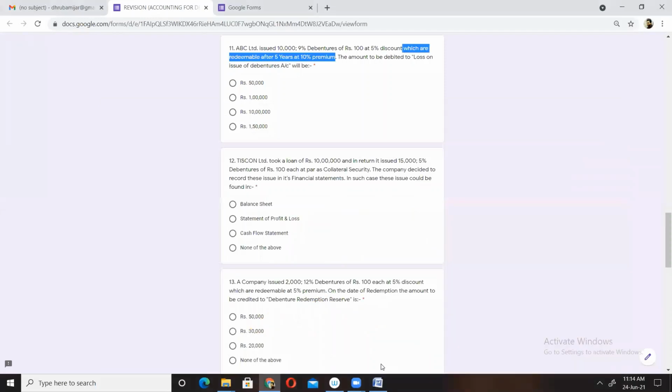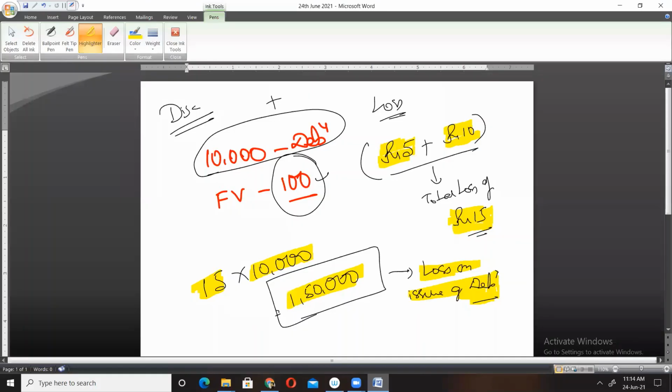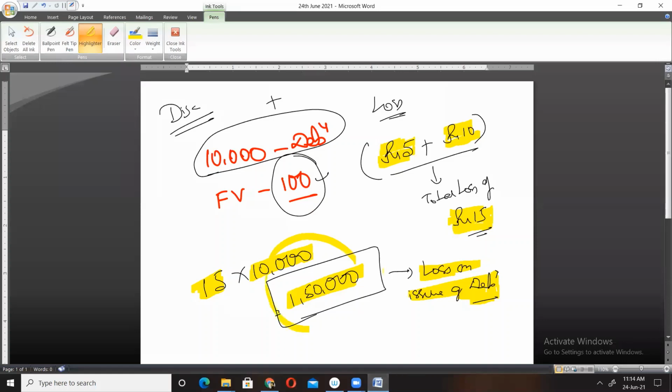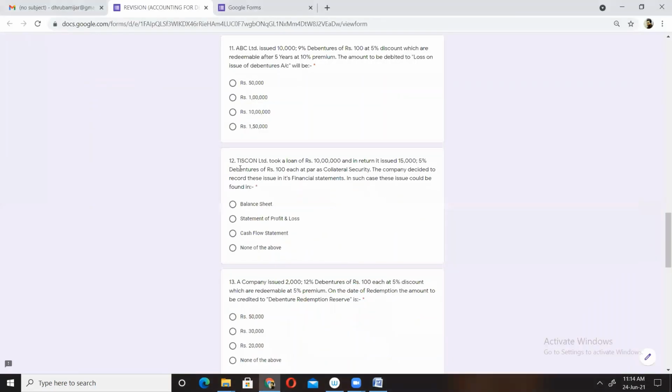Let's see, do we have that in the options? We just have to mention the amount. Yes, we have just calculated the amount. The amount is 1,50,000, isn't it? So the correct option in question number 11 will be 1,50,000. Clear, everyone? Guys?